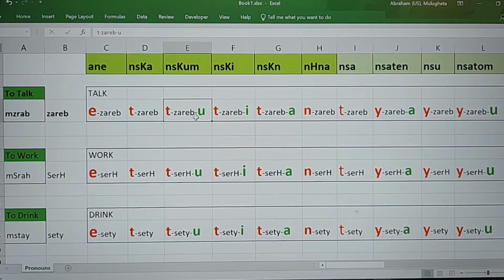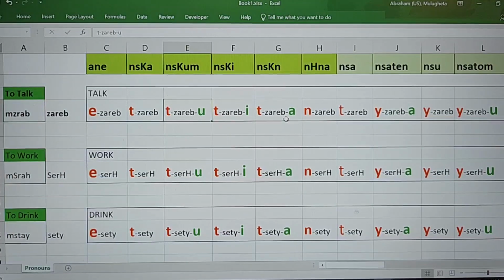There's multiple people, so you add u to it. Nisakhi tizarebi. Again, slightly different. Nisakhin tizareba. Okay. Nahna nizareb. Nisa tizareb. Nisatan yizareba. Nisu yizareb. Nisatum yizarabu. Okay, so this is the version.